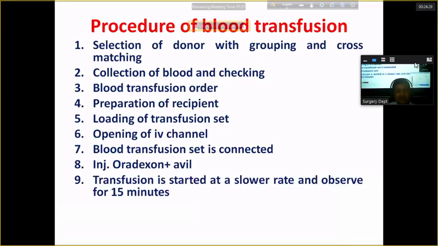Transfusion is started at an initially slower rate and observed for 15 minutes. If there is no reaction, then the rate is increased to a desired level and transfusion is completed within few hours.